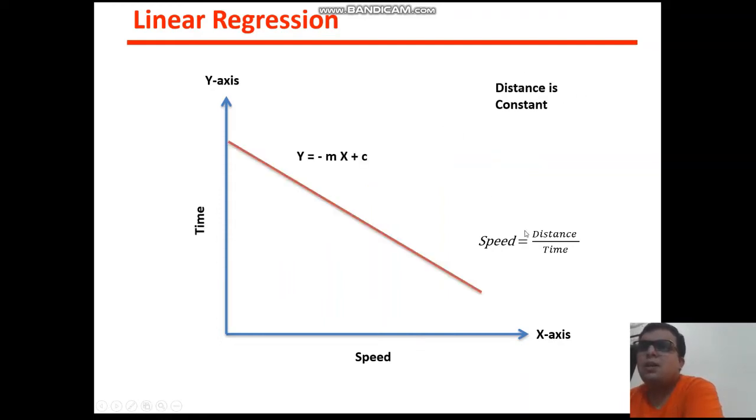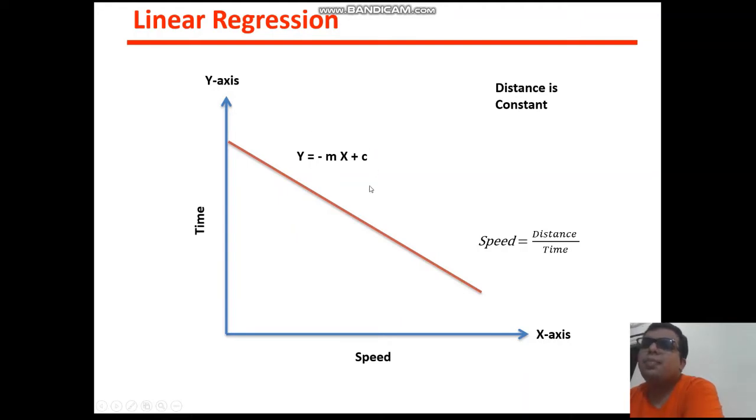See the next example. Here the distance is constant now, and if you want to find the relationship between speed and time, this line can definitely help you. So what is the relation between speed and time if the distance is constant? If you increase the speed, you need less time to reach your destination. That's why you get this negative regression line.